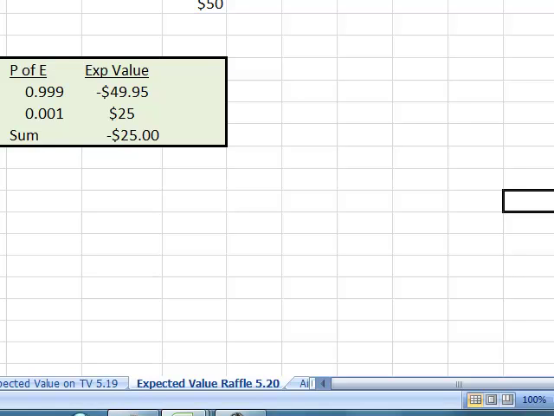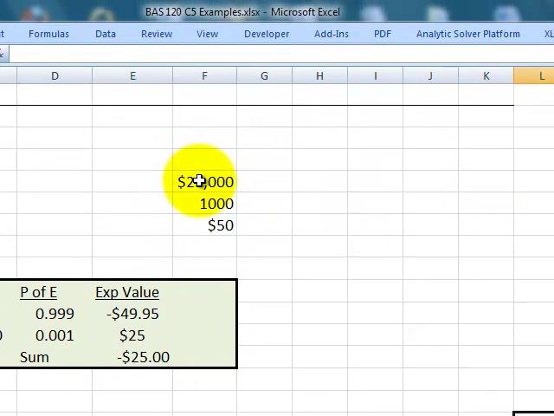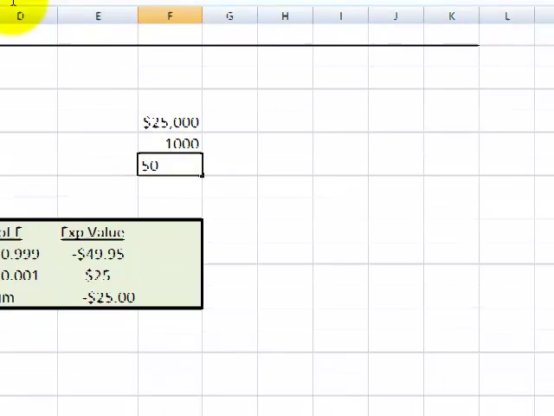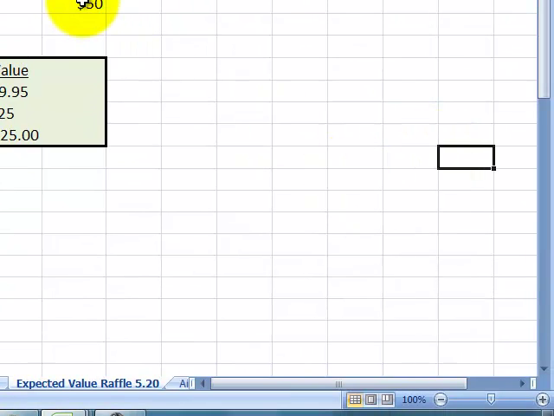Let's do an expected value of a raffle. This is example 5 too. Let's say there's a raffle prize of $25,000, and they sold 1,000 tickets, and the cost of the ticket is $50. So I've got to pay $50 to play the game. I can win $25,000, and there's 1,000 tickets sold. So let's see what my expected value is.